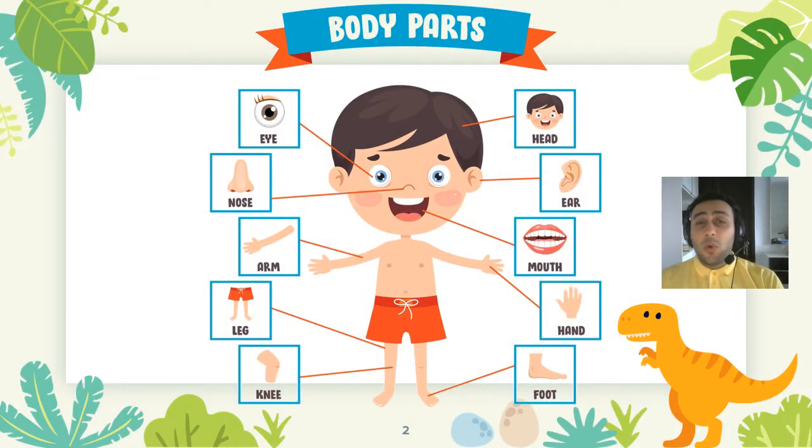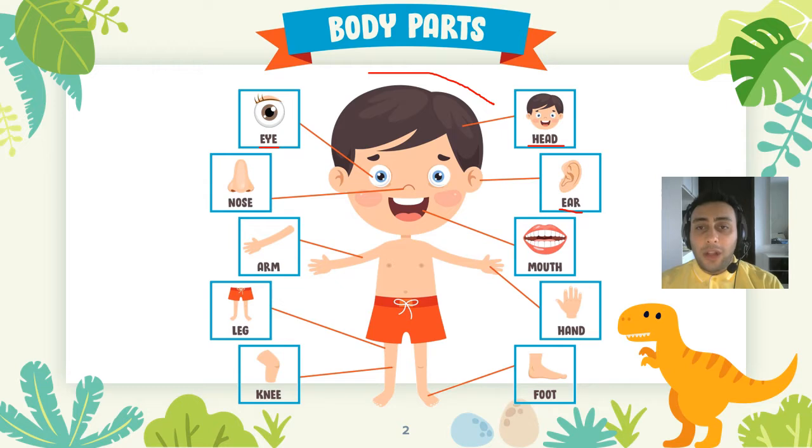This is a human body. You already know the name of most of these body parts. You know about eye, you know about head, you know about ear. You probably know about all of them. But that's not what we are here to learn, right? But let's review it anyway.